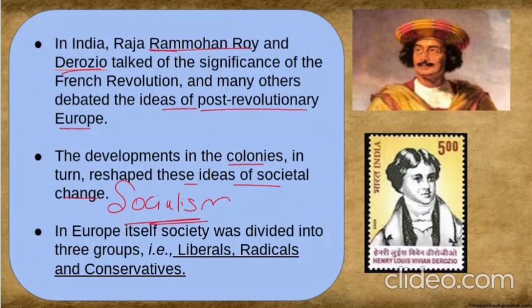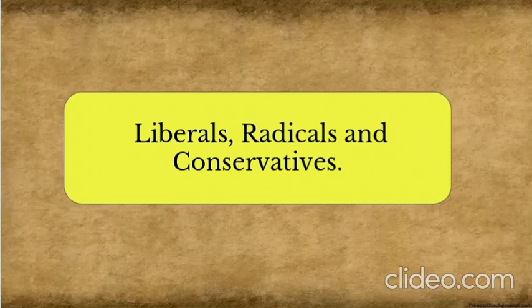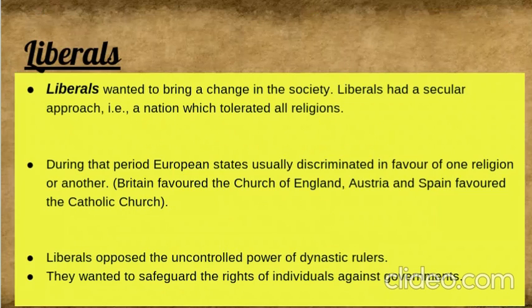So, in Europe itself, society was divided into three groups. The whole continent was divided into three groups. These were not estates. These were three groups of people which had different mindsets. Who were they? They were liberals, radicals, and conservatives. So now let's study their points. First one are the liberals.